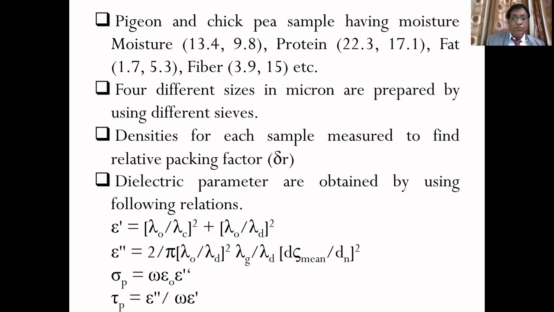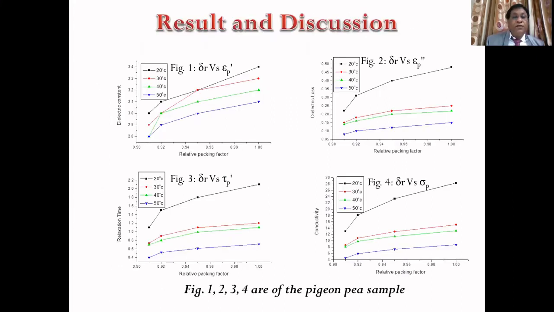You just have to find lambda d, the guide wavelength, using the experimental setup. Here I mention the relations between the relative packing factor delta R and the dielectric constant, loss, relaxation time and conductivity.